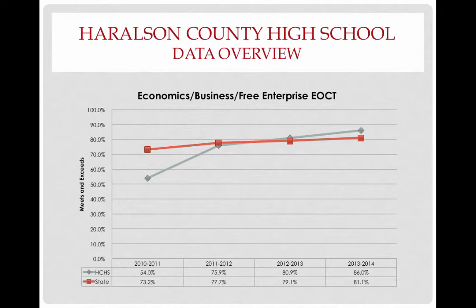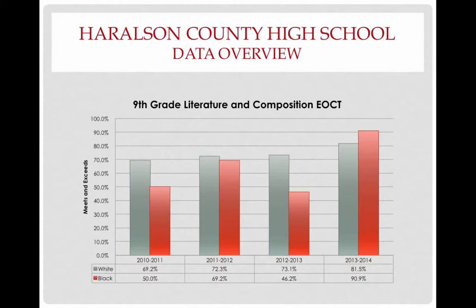Here we see we actually outpaced the state on our improvement. The state leveled off and we continued to improve, so we're actually above the state on the economics, business, free enterprise EOCT. Next, we'll begin to look at the comparison between our black students and our white students.